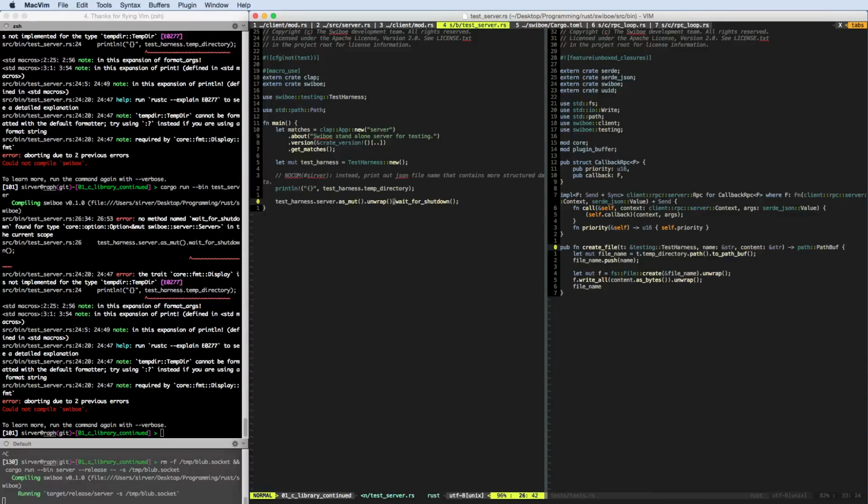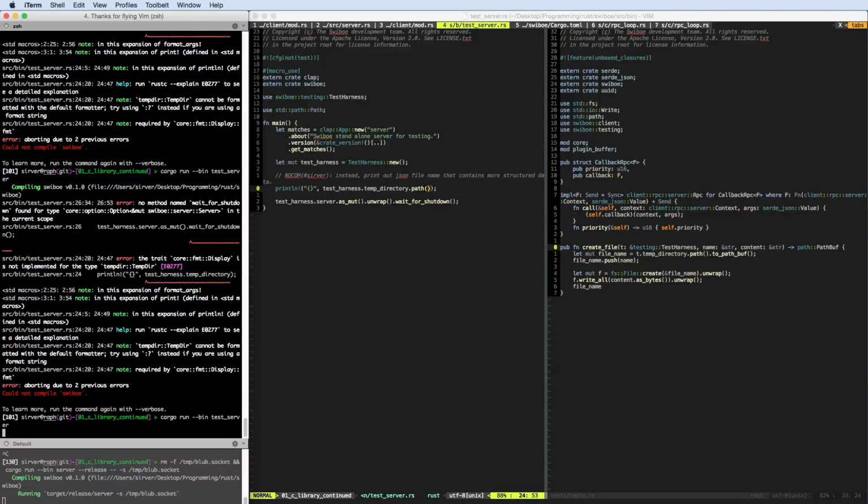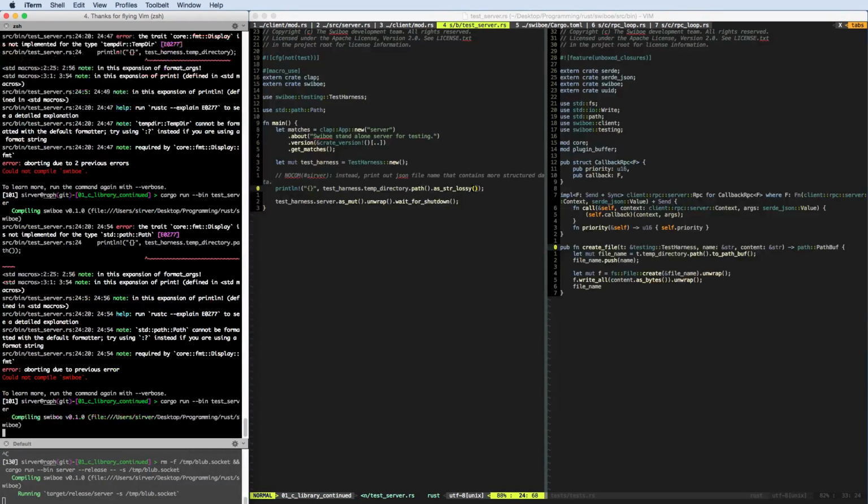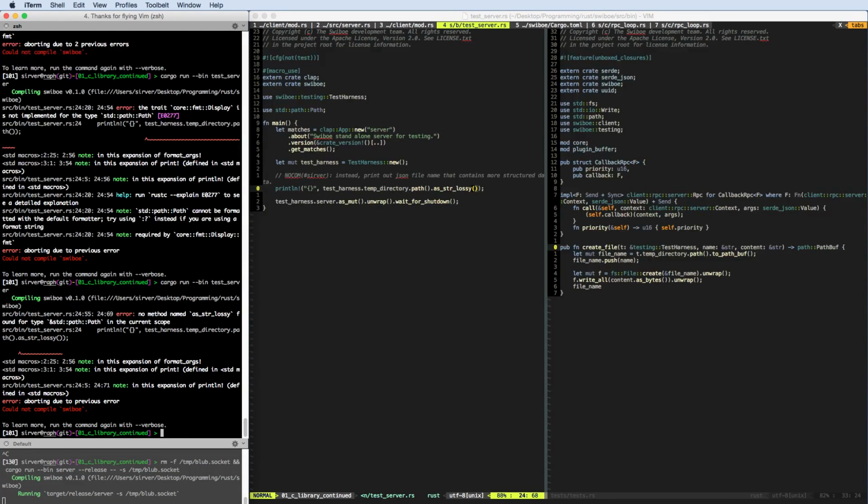Interesting. It doesn't like the temp directory is a struct, so there must be something like this, hopefully. The trait format display is not implemented for standard path. As string lossy, maybe? Okay, so what can I do with a standard path?